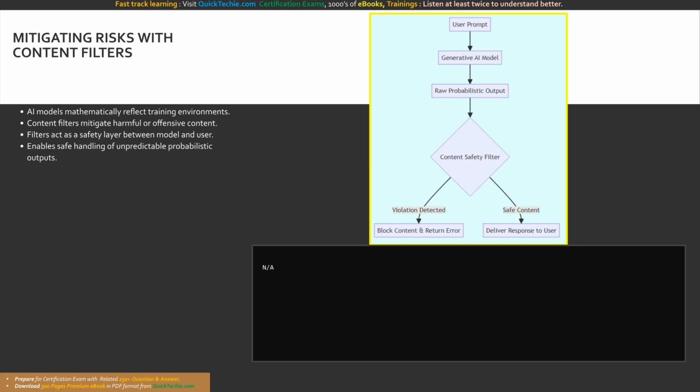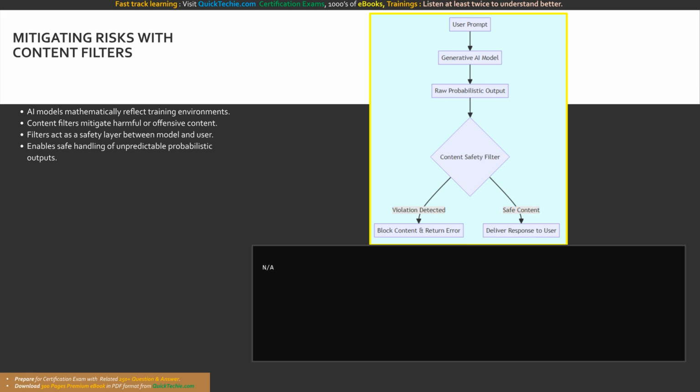By integrating content filtering APIs alongside your core AI models, you create a defense-in-depth architecture. The model is tasked with generating the most accurate prediction possible, while the independent filtering system is tasked solely with evaluating that prediction for safety compliance. This dual-layered approach is a best practice for enterprise AI deployments.